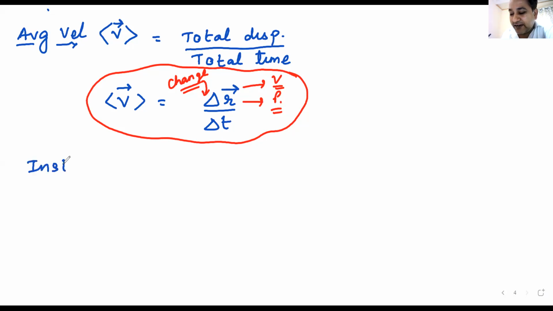I will not write the entire spelling, I might make a mistake. So instantaneous velocity. How will I represent instantaneous velocity? V with a vector sign is simply instantaneous velocity. Now comes the big question: how will I find it? First of all, let us try to understand what it will mean.